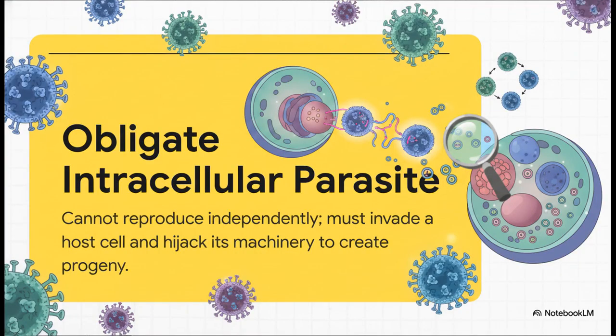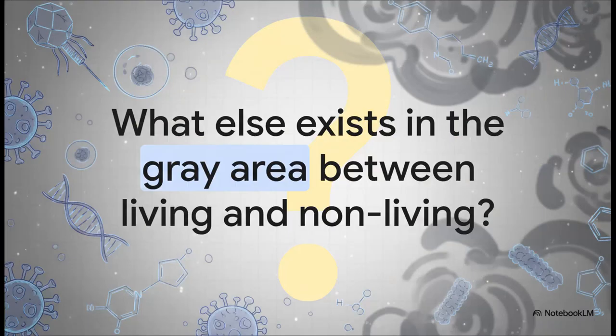So if they're not really living, what on earth are they? The official term you have to know is obligate intracellular parasite. Let's break that down. Obligate means they have to, there's no other option. Intracellular means they have to be inside a cell. And parasite means they hijack that cell's resources for their own benefit. They're basically tiny pirates that can't do anything on their own. They have to invade a host cell and take over its machinery, especially its ribosomes, to force it to make more viruses.